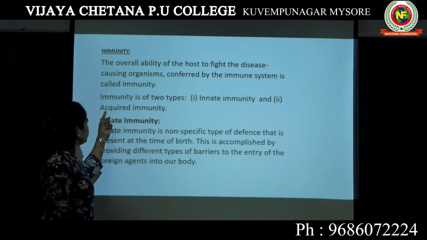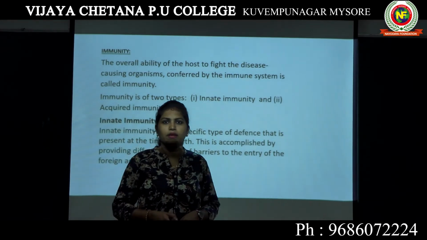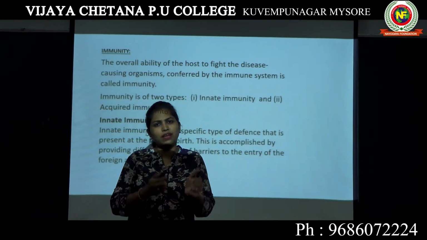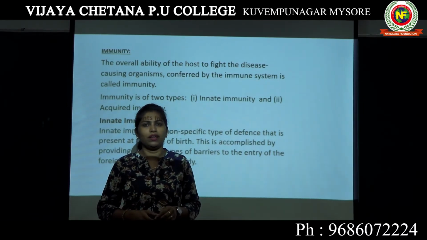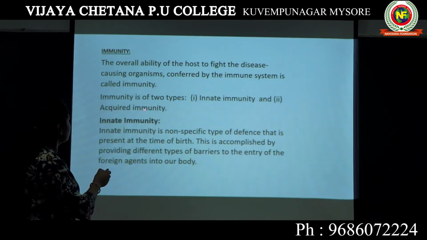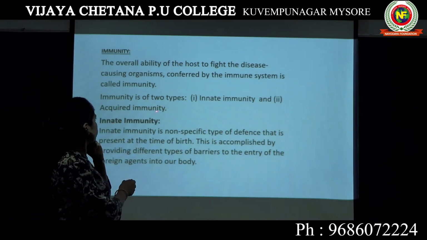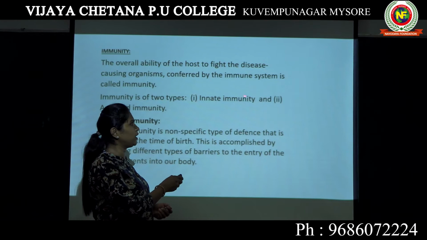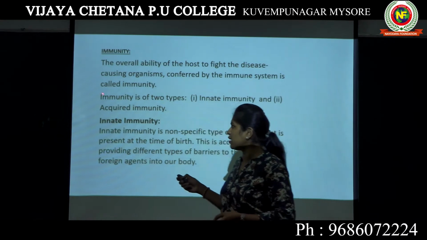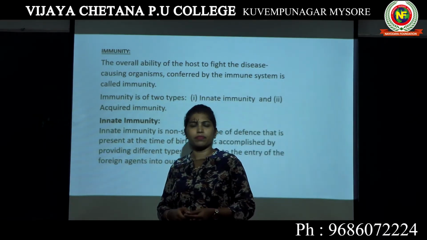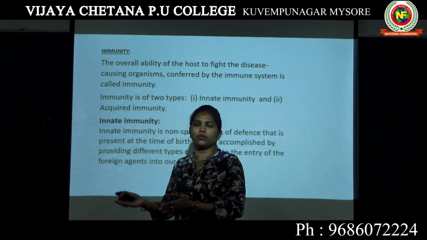Now the second type of immunity is acquired immunity. Acquired means gained. When we were growing, at some point of our life, we gained some immunity, or we acquired some immunity. Such type of immunity is known as acquired immunity. The difference between innate immunity and acquired immunity is that innate immunity is the immunity that we had at the time of birth, whereas acquired immunity is the immunity that we gained or acquired at some point of our life when we were growing.